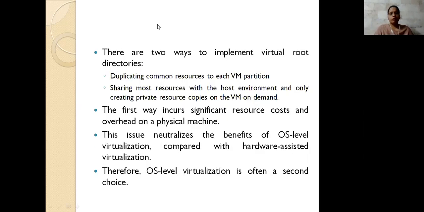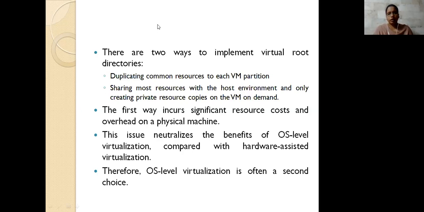And for this virtual representation, we can duplicate the resources you are using. Most common resources we are accessing can also be shared into the host environment, by making private resource copies. So the resource cost we mention, or its significance, can be very low here.